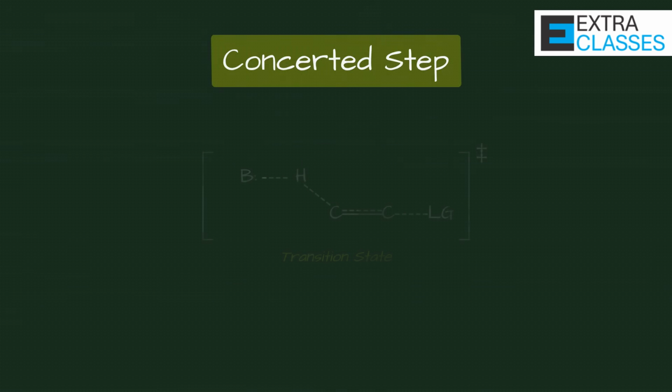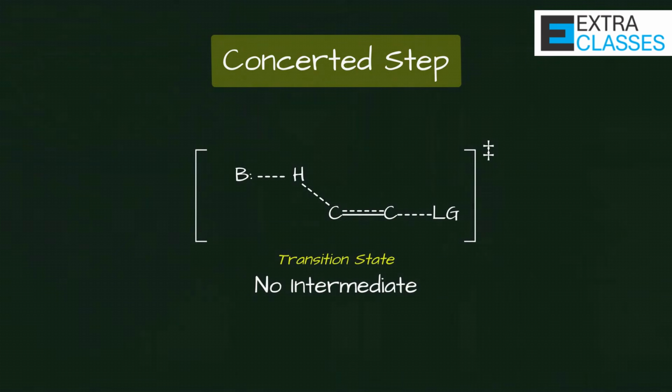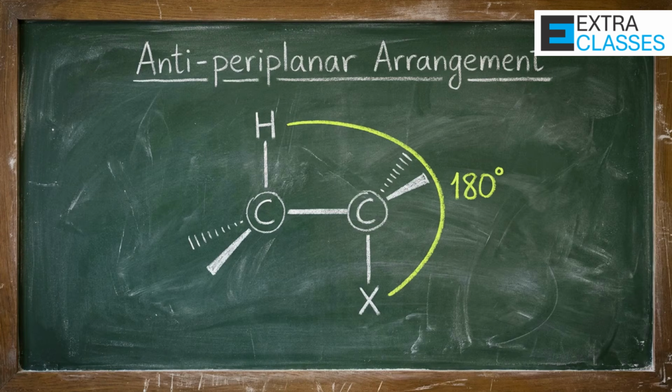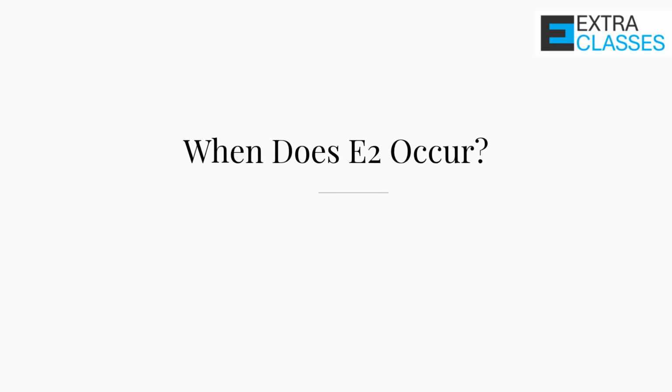There is no intermediate. Now this simultaneous removal is very important. The hydrogen being removed and the halogen leaving must be positioned opposite to each other in space. This is called antiperiplanar arrangement. This geometric requirement is crucial for E2 reaction. NEET sometimes tests this concept indirectly in stereochemistry questions.